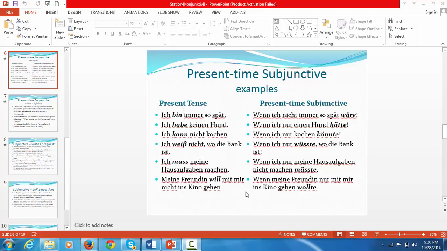Meine Freundin will mit mir nicht ins Kino gehen. My girlfriend does not want to go to the movies with me. Wenn meine Freundin nur mit mir ins Kino gehen wollte. If only, right? So that's the nur, that's when we want to introduce that. If only my girlfriend wanted to go to the movies with me. So we have here the forms of sein, haben, können, wissen, müssen, and wollen. These are very, very common verbs.